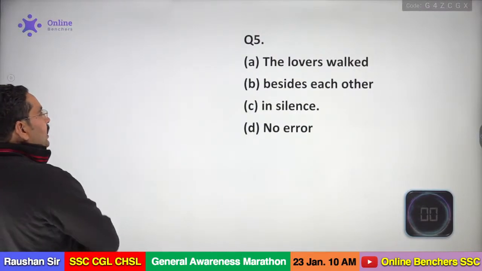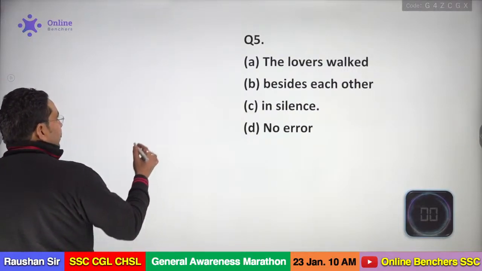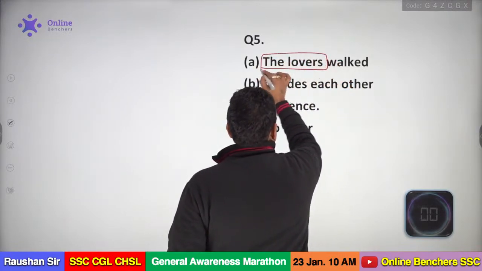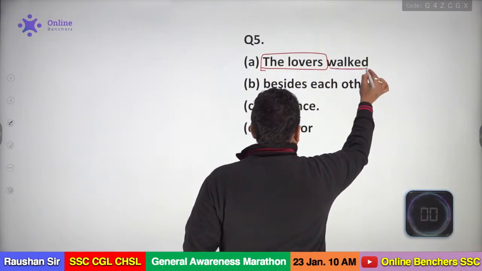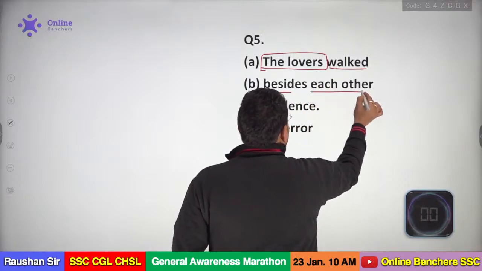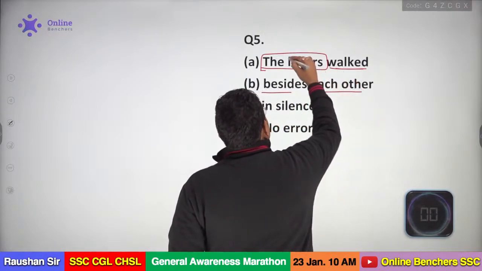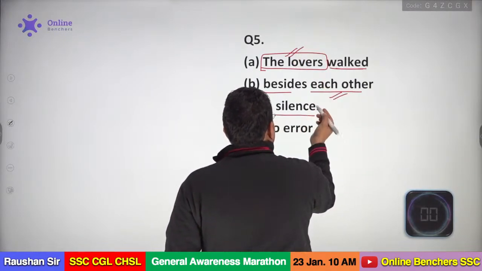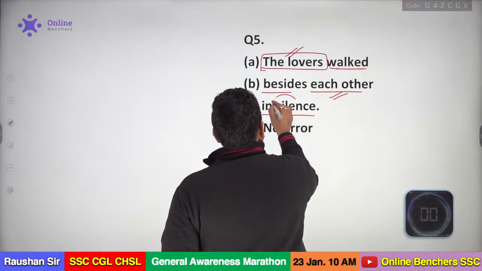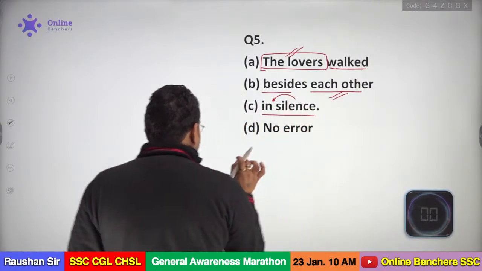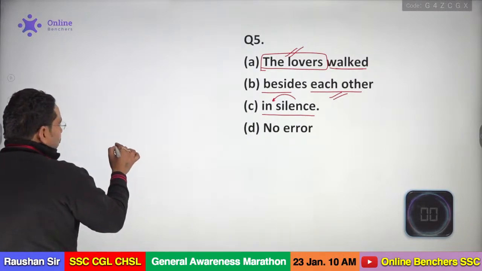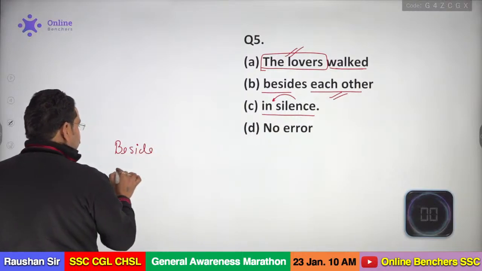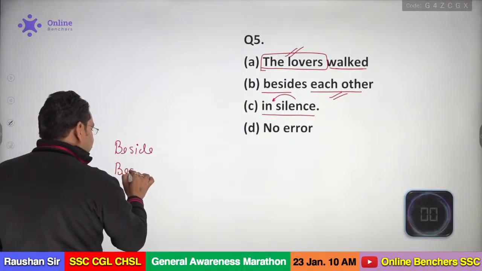Do answer, my dear. Let's see. If I see article the here, it's lovers, the lovers, it's a noun, noun is plural. I'm using second form the verb walked. Besides each other, so each other can be also correct because those people may be two, so each other is also correct here. In silence, silence is your abstract noun and in is the preposition, okay. But there may be a confusion with the word, and the words are, one is your beside and second is what? The second word is besides, okay.